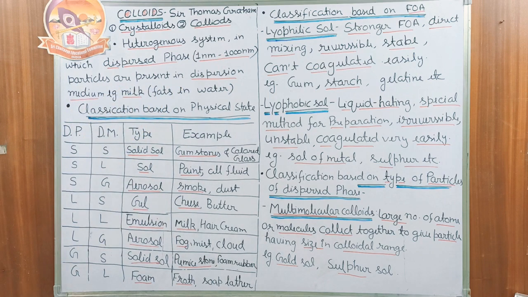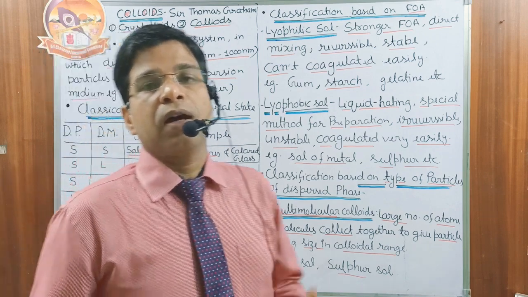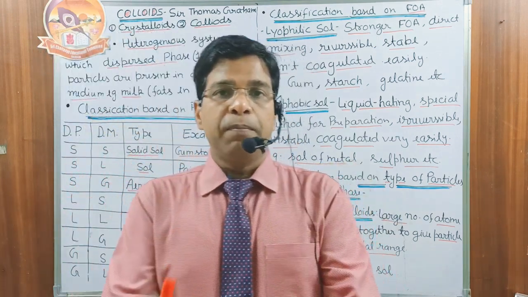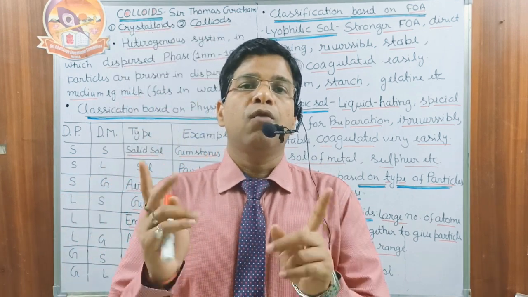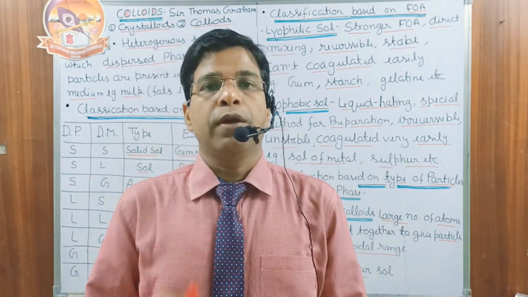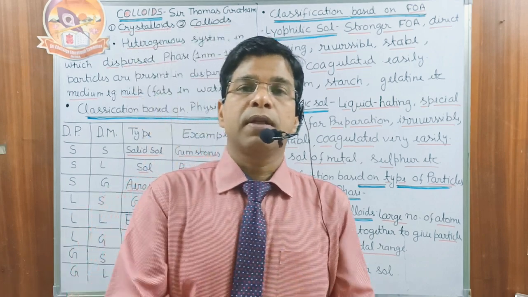For example, take milk. In milk, the fat particles are present in water. Fat particles are of colloidal dimension, and water is the dispersion medium. So fat particles are the dispersed phase and water is the dispersion medium.